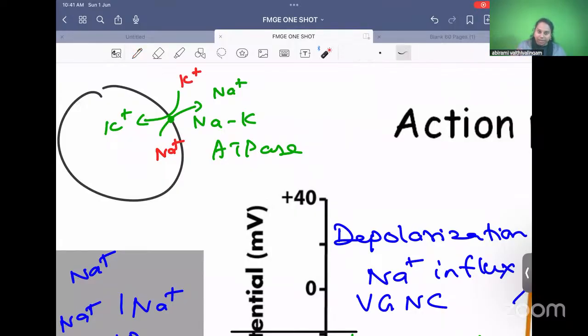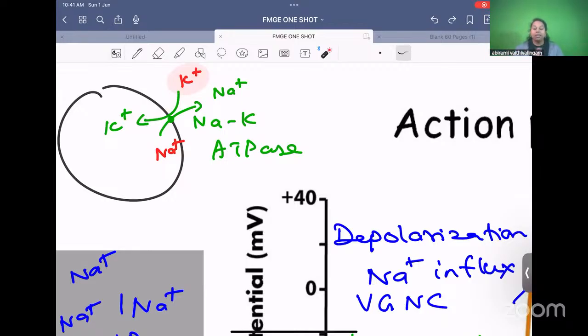So at the end of action potential, sodium is inside, potassium is outside. So who will bring it back to normal? Sodium potassium ATPase pump. What is the role of sodium potassium ATPase pump? It will send out the sodium and it will take in the potassium. So again the cell will be restored back.